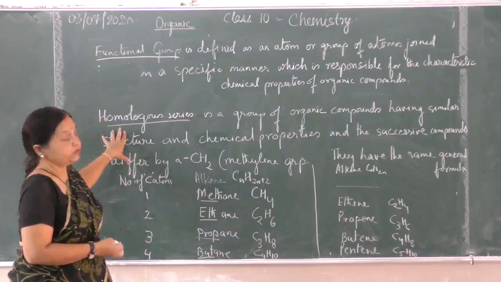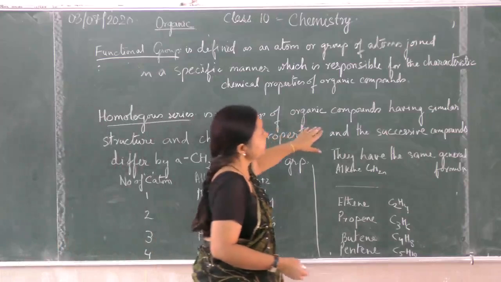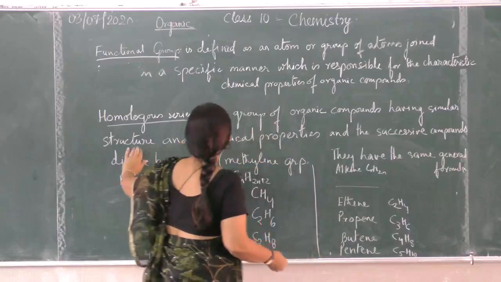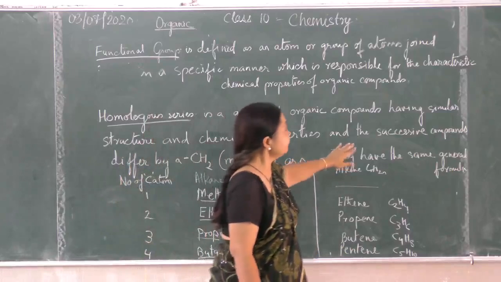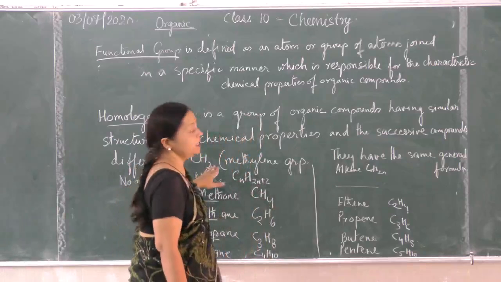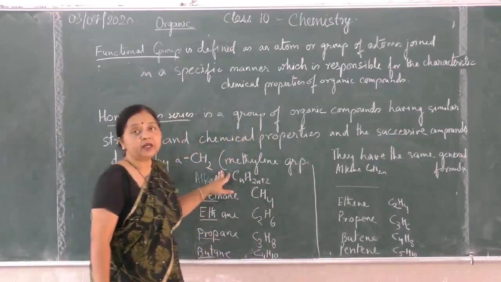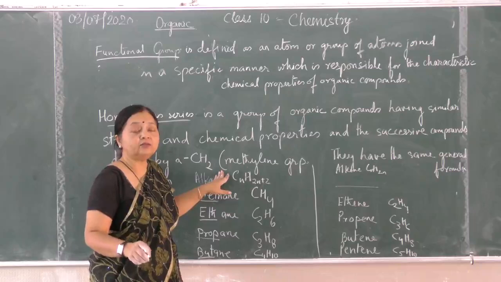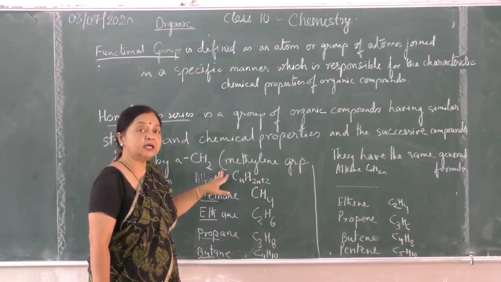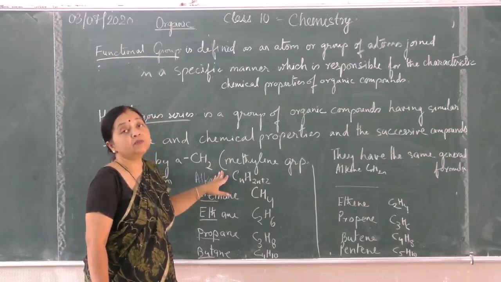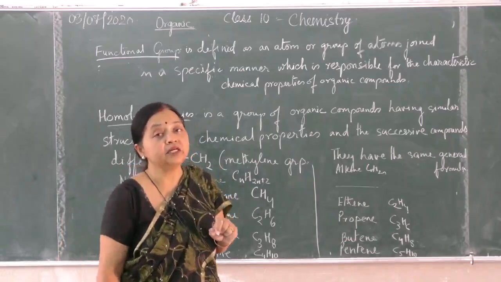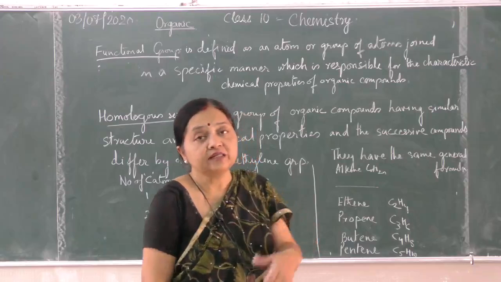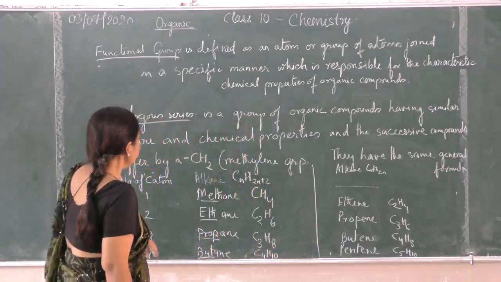Homologous series: what is meant by this is a group of organic compounds having similar structural and chemical properties, and successive compounds differ by a CH2 group. Means the next higher homologue has a CH2 or methylene group as an extra. If you add the methylene group or the CH2 group to the previous one, you get the next successive homologue.